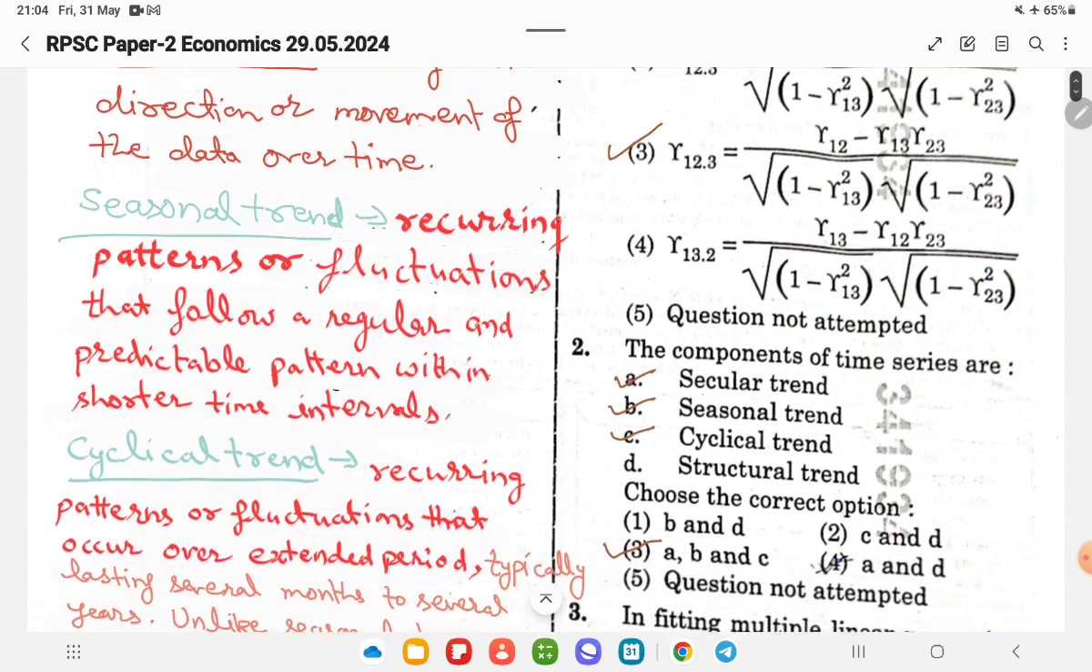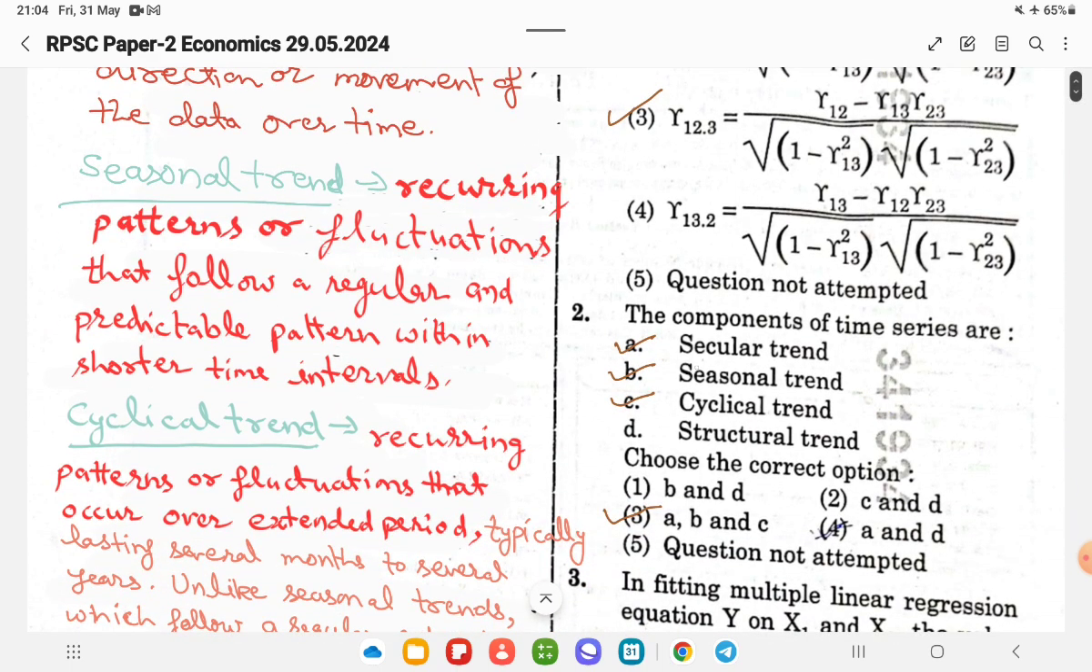Now the second question is, the components of time series are... There are three components of time series in this question. The first is the secular trend, the second is the seasonal trend, and the third is the cyclical trend. So A, B and C are all correct.